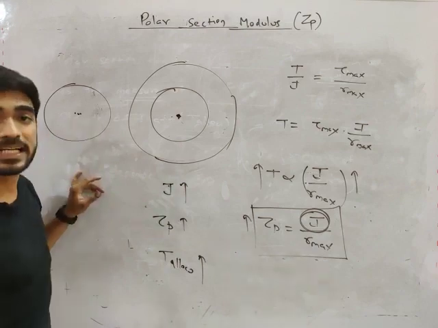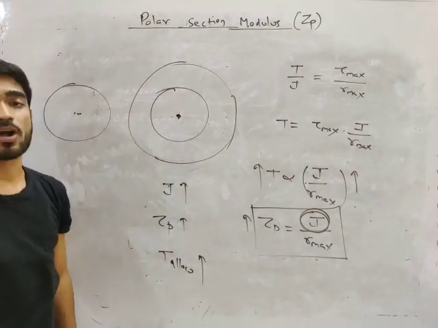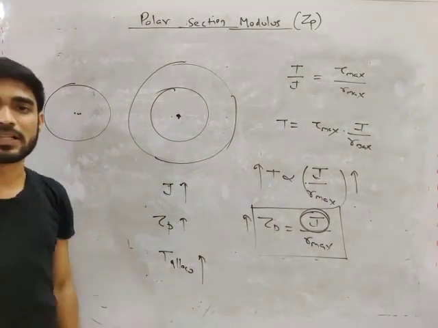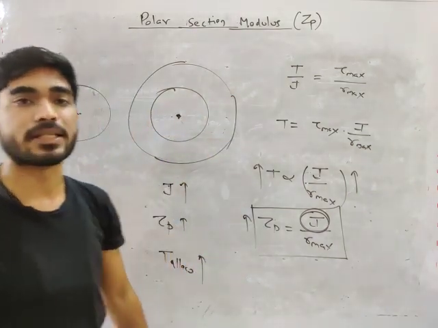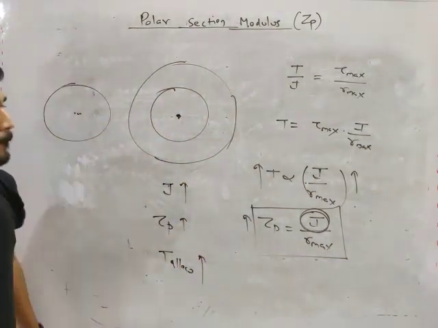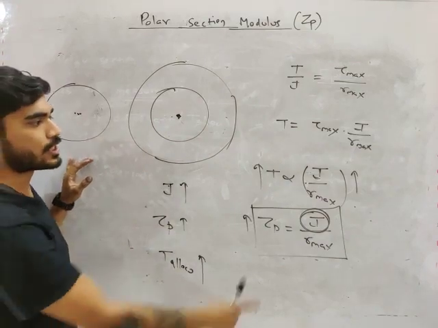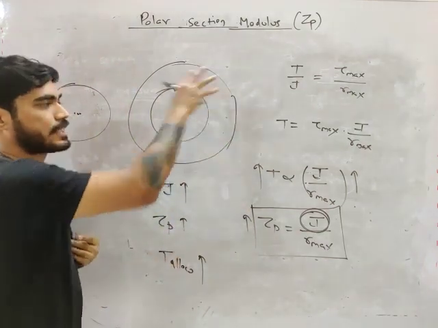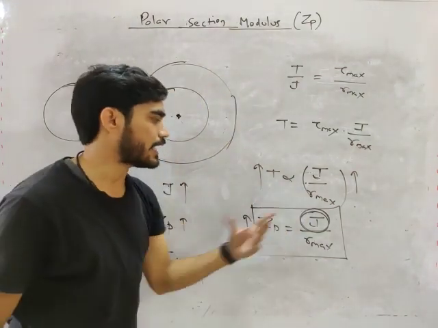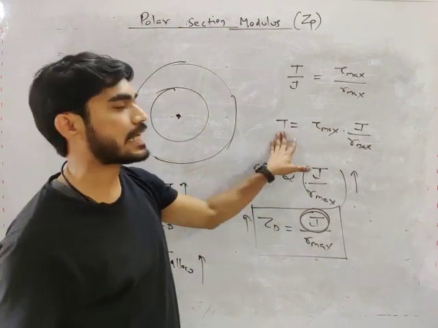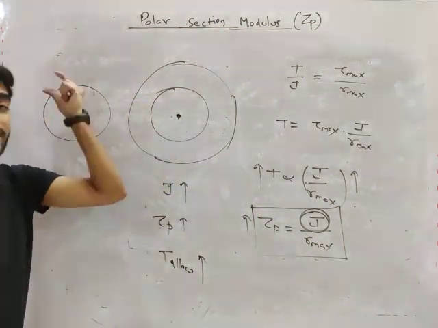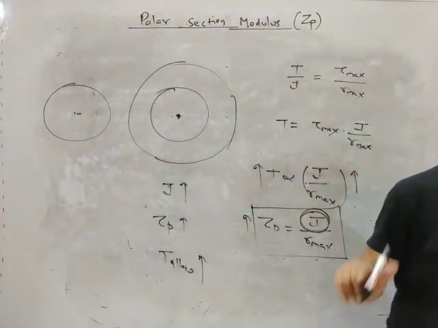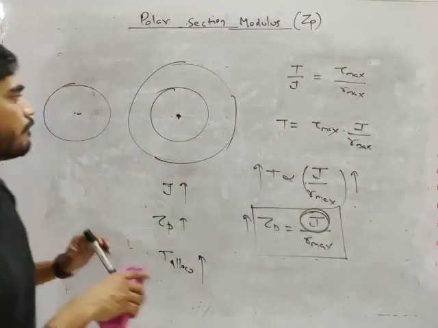So do you understand, my friend, logically how you can tell which one is stronger? Which one is stronger, a hollow shaft or a solid shaft? Usually what people think, solid shaft should be stronger, but it is a myth. Hollow shaft will be stronger. Why? Because in case of hollow shaft, your J will be more, since the area is at a greater distance. If J is more, ZP will be more, and if ZP is more, T allowable will be more. So this will be a stronger section. Do you understand how you can compare a hollow shaft and a solid shaft? Very good.